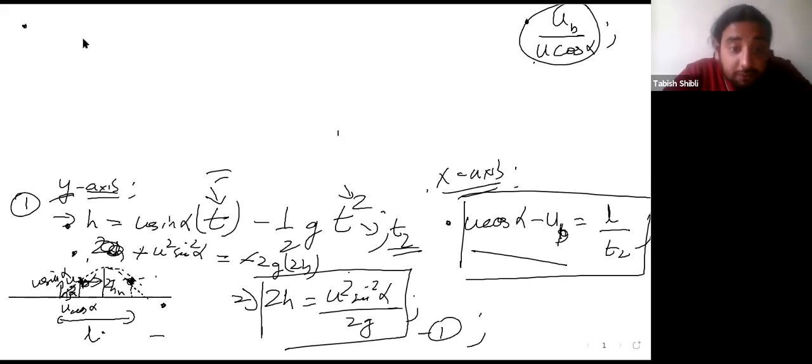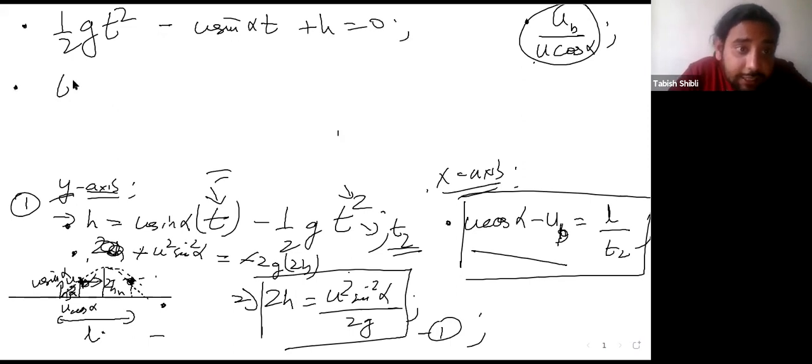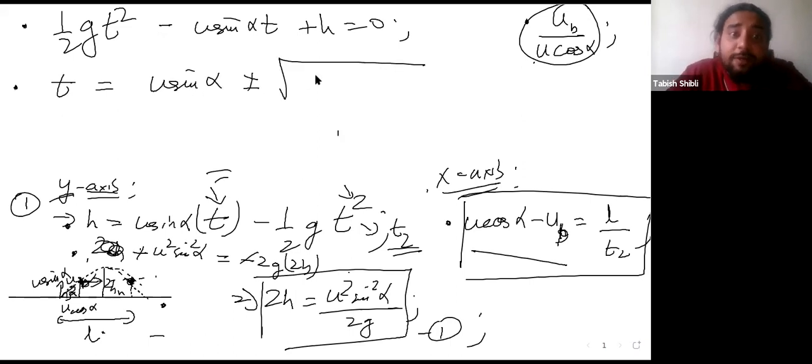Okay, so let's go. gt squared minus u sine alpha t plus h is equal to 0. Two solutions, t is equal to minus b, so u sine alpha, plus minus square root of b square minus 4ac.